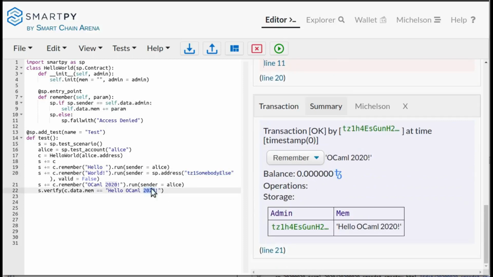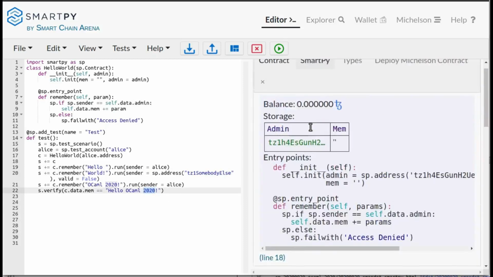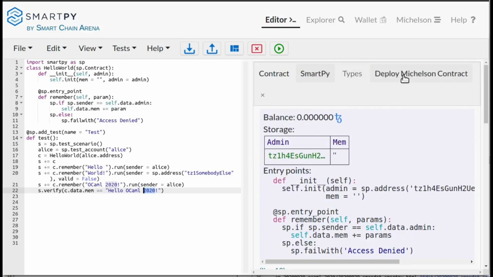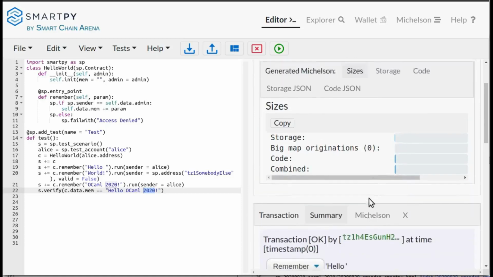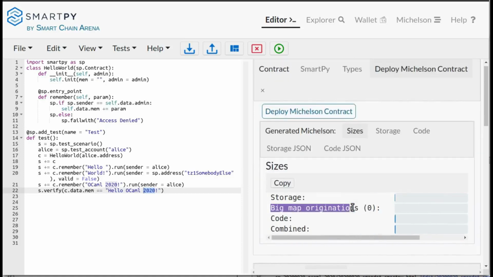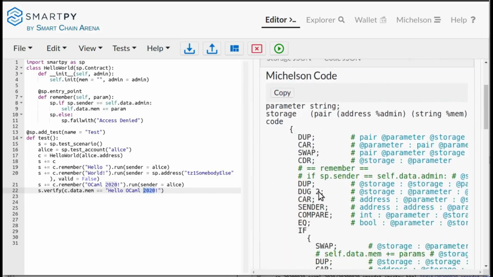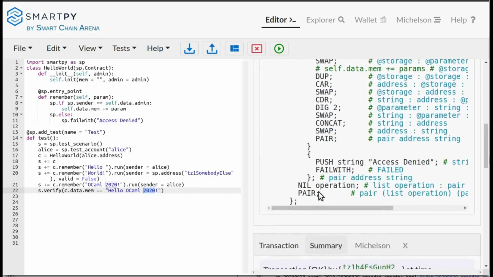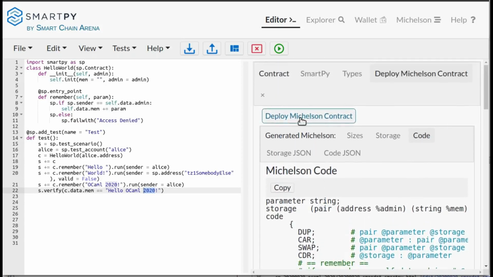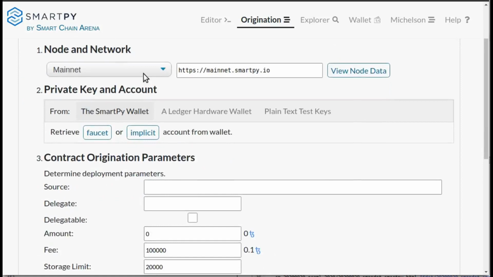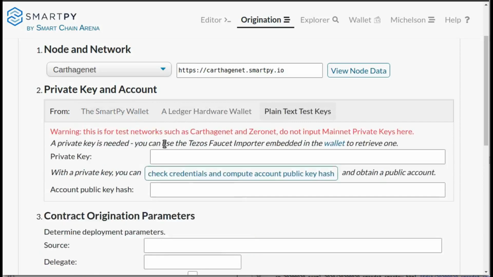We see also that we can deploy the Michelson contract, means that we can go and see it. We can see the size of the contract, which is important because you pay for the size of a contract you put on chain. You can see the heavily commented Michelson code. It's also good for teaching people how Michelson works. We can then deploy the contract in another page on the main network, or most likely on a test network. You can import many kinds of private keys, and you can interact with the contract.